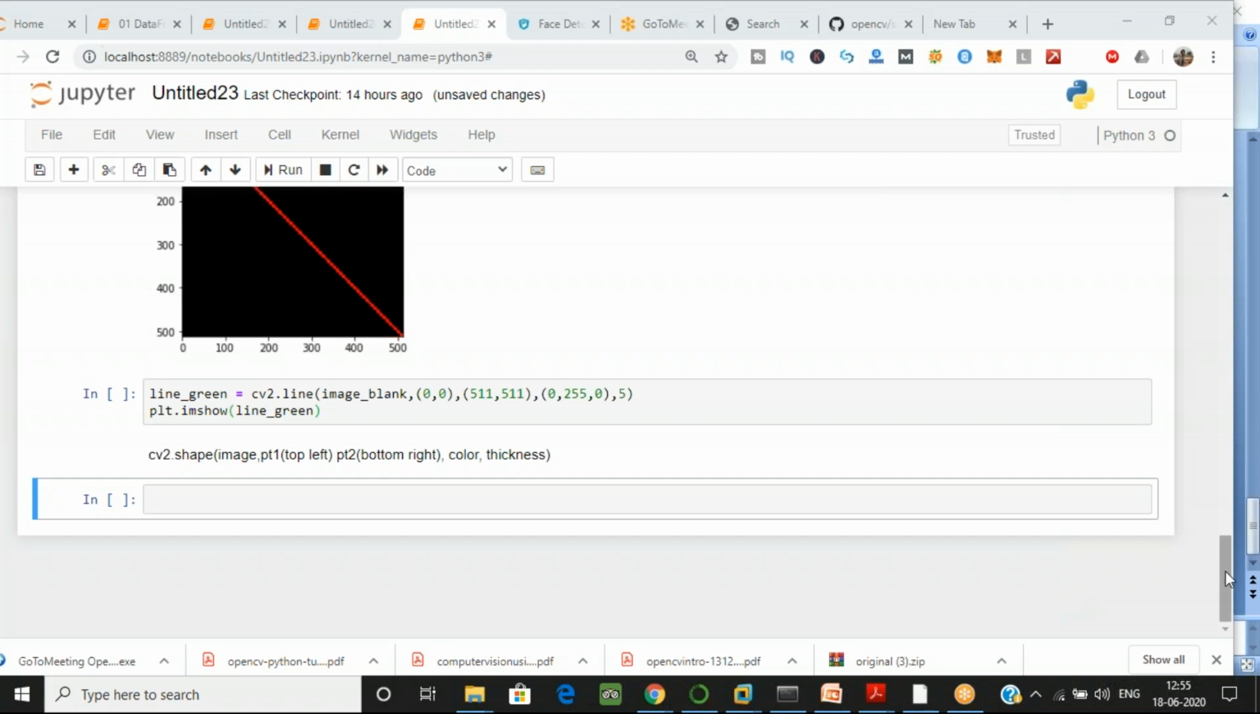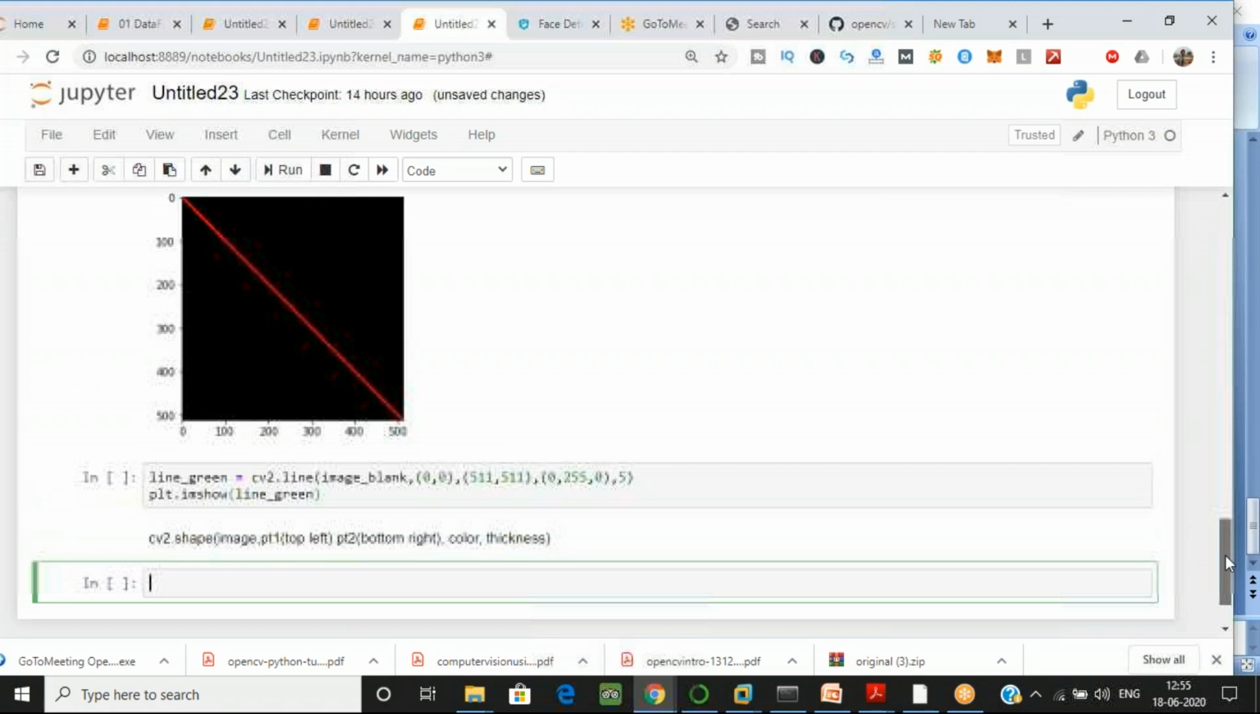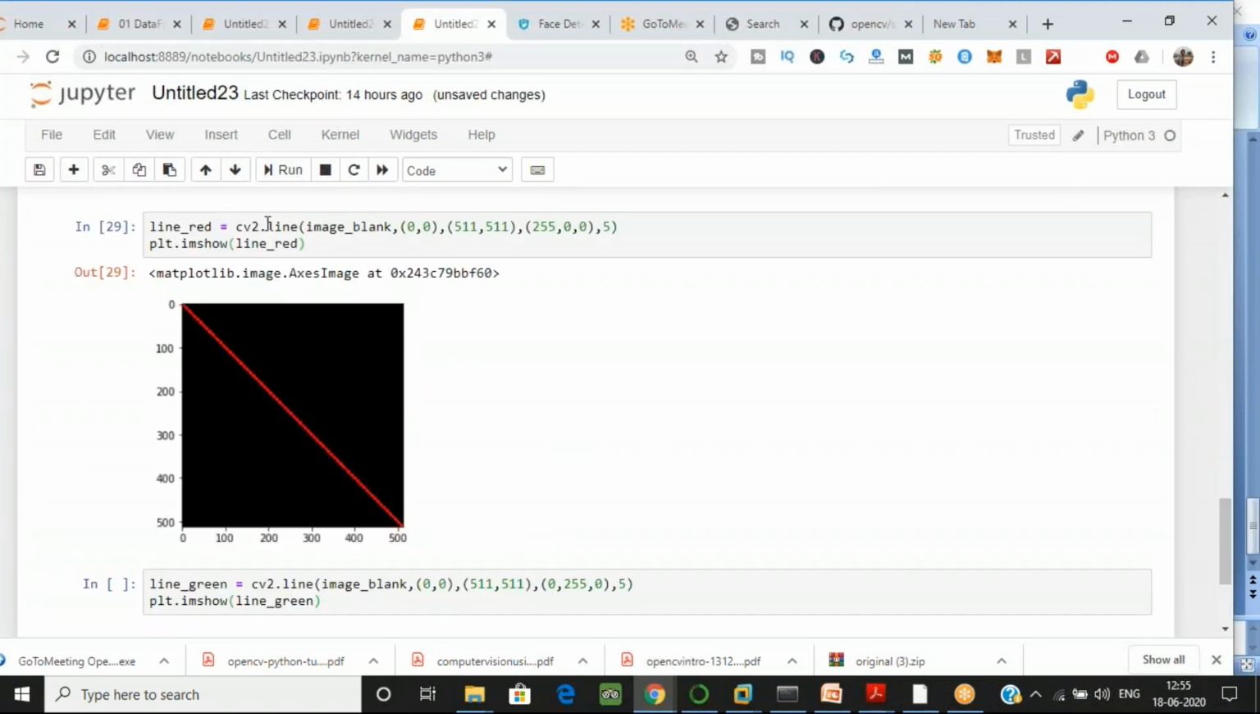Okay, see over here. I have told you the syntax for that, right? First of all, you have to specify the shape. We are using the CV2 library, and the shapes I told you are line, rectangle, circle, etc. The first parameter you have to pass is the image. I have passed the blank image here, so I'm giving the image blank parameter.